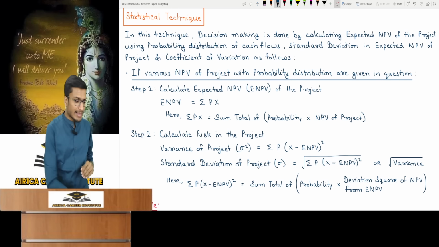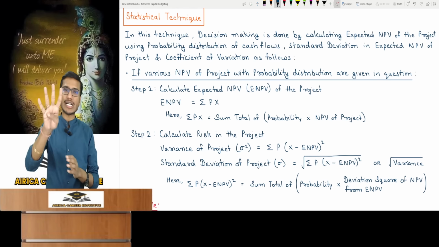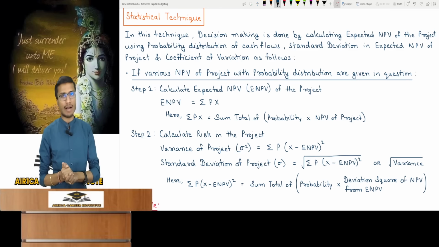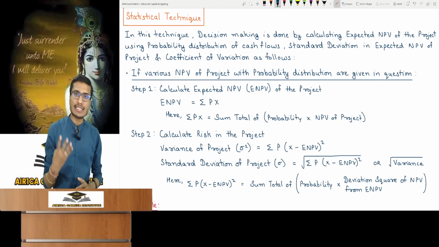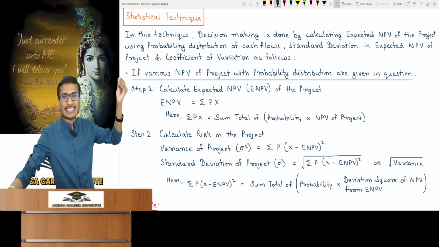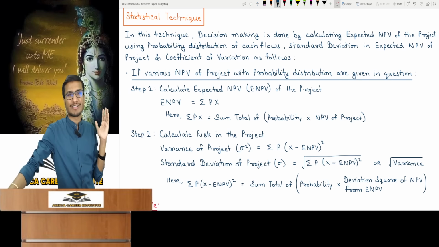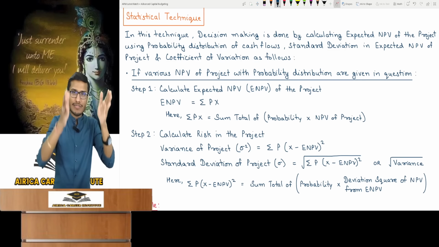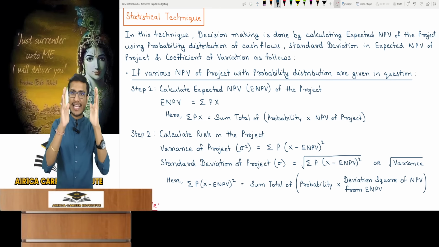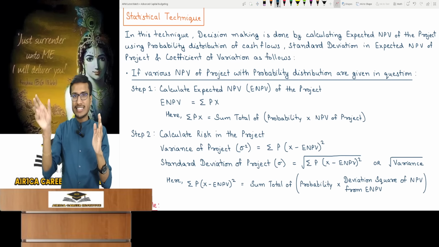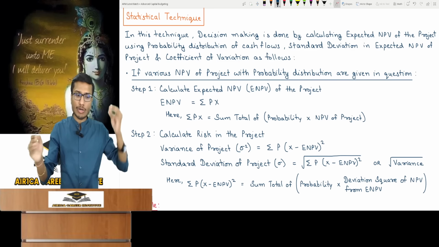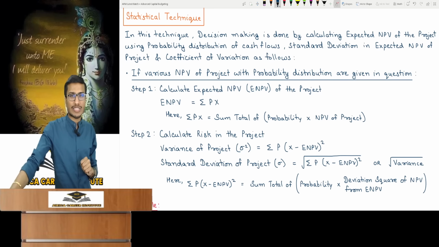Now, regarding exam questions, 4 scenarios or cases are formed and 4 types of questions are created. Simply put, in common language, the institute asks 4 types of exam questions. And the first one is when the question provides project NPVs with probability distribution, just like my previous example. It will give 4 or 5 NPVs and their probabilities. The probability means these are chances of NPVs for the project with these respective probabilities. So if a question like this comes up, you'll understand by looking. In the exam, 4 types of questions can be formed.